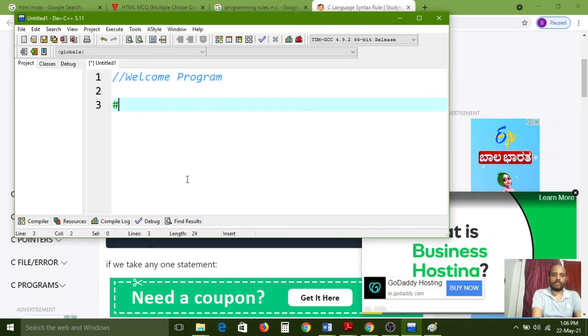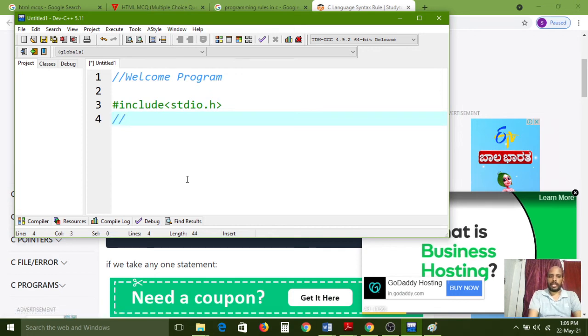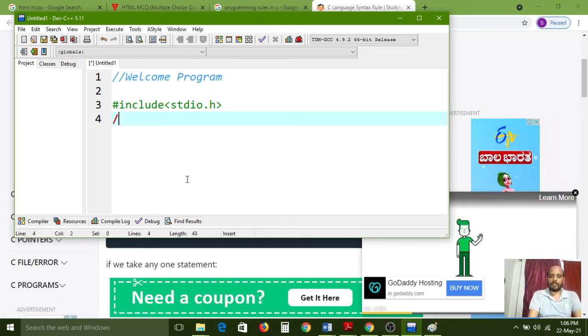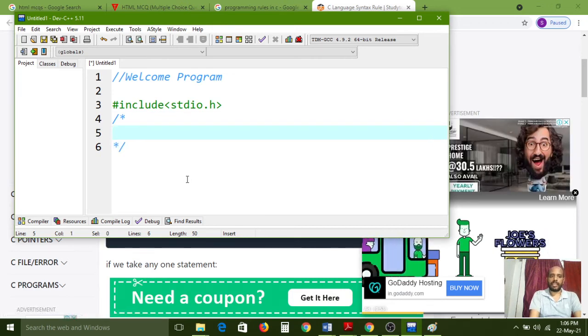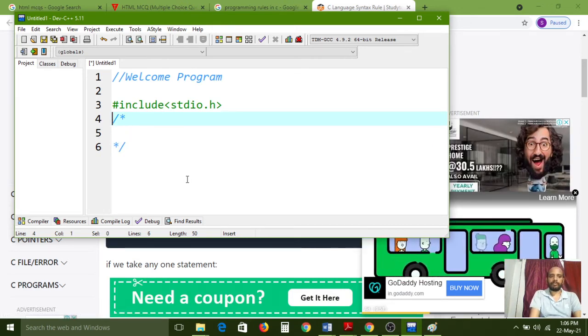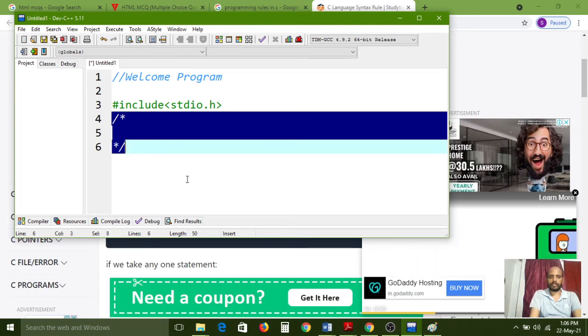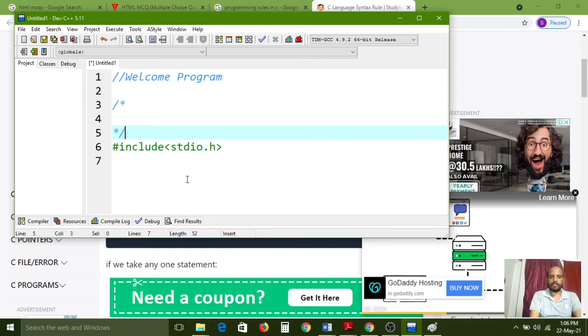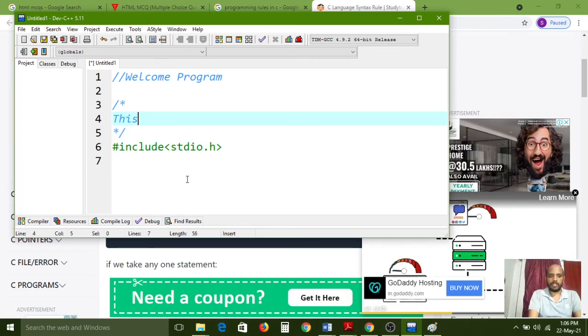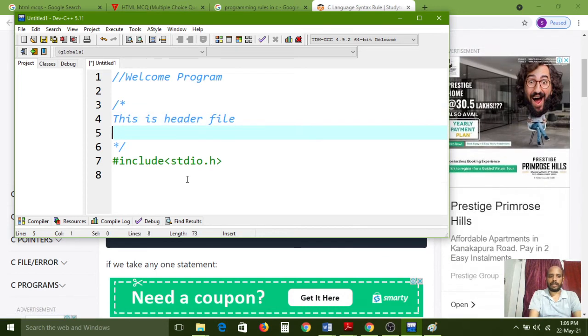And now I am using hash include stdio.h. So this is the header file. Here I have used a multi-line comment. This is at the top position. This is the header file.